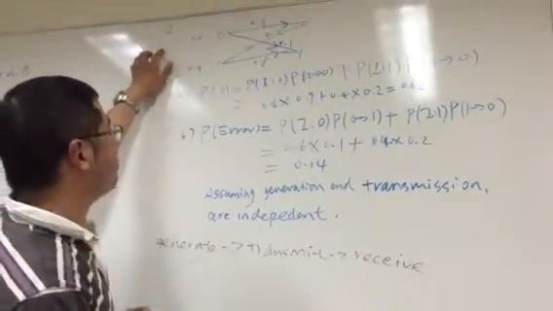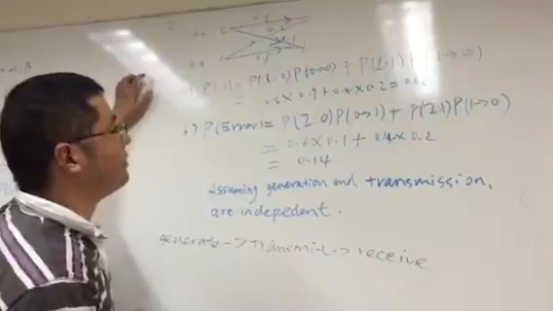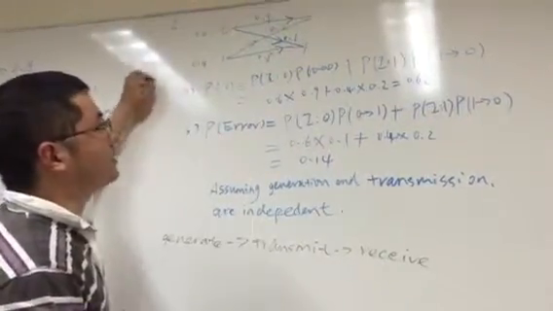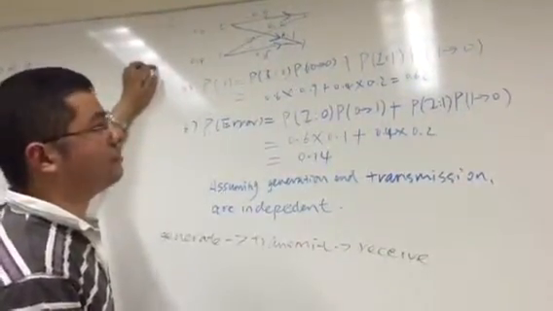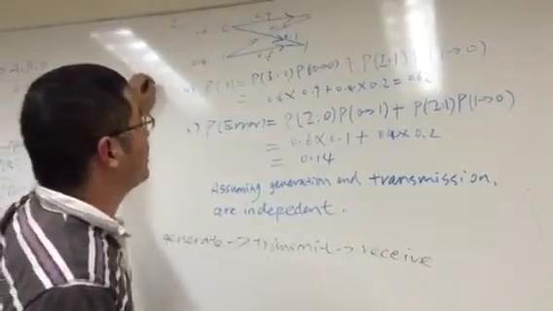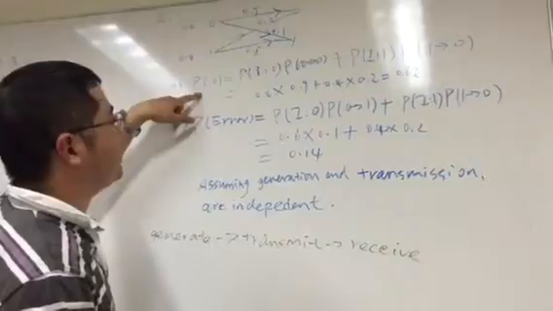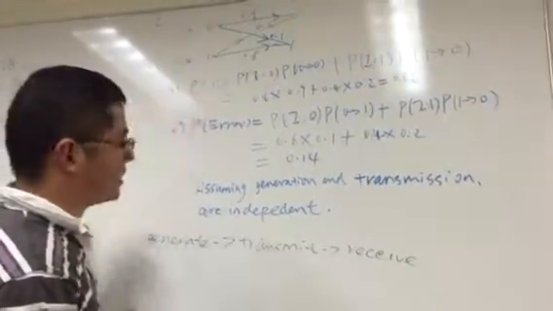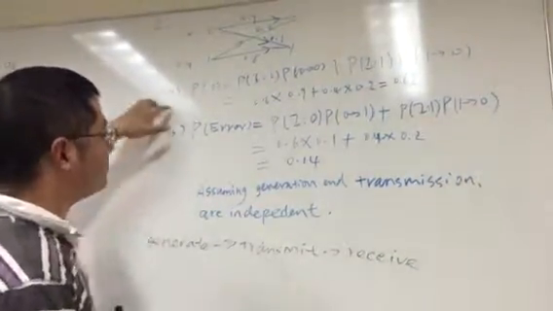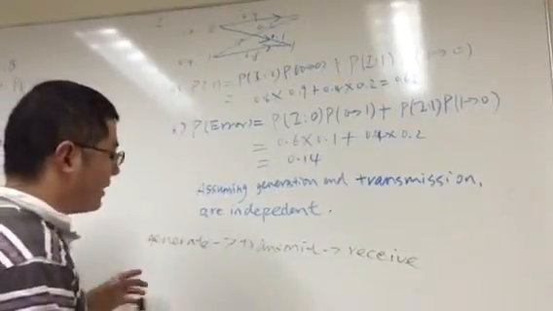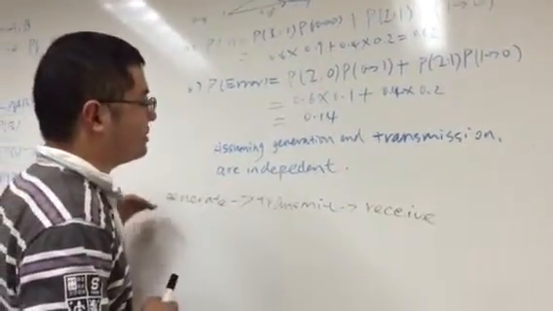For problem number 2, we're looking at signals passing through a noisy channel. The signals may or may not be influenced by the environment. The first question is to find out the probability of receiving a 0 in the output. And in order to do that, we're going to figure out the whole process of receiving a